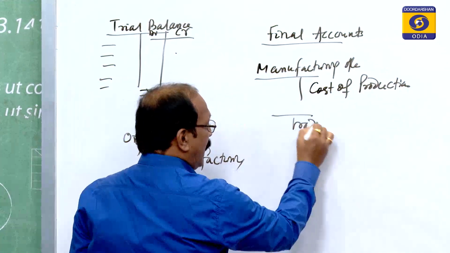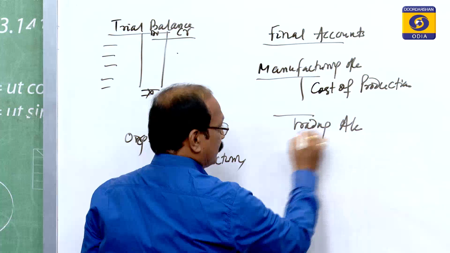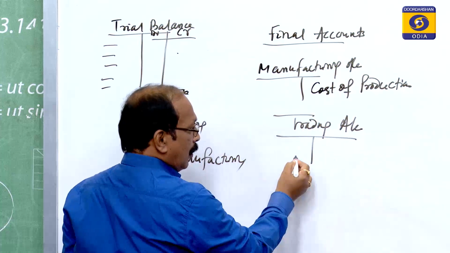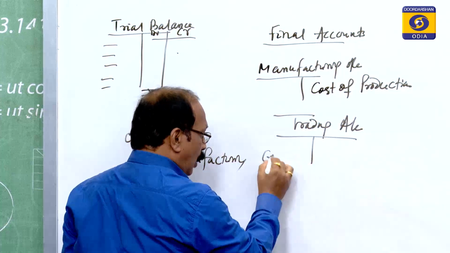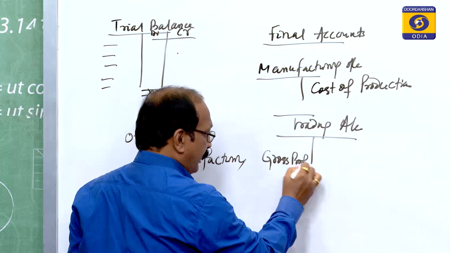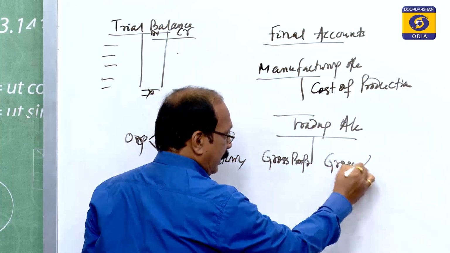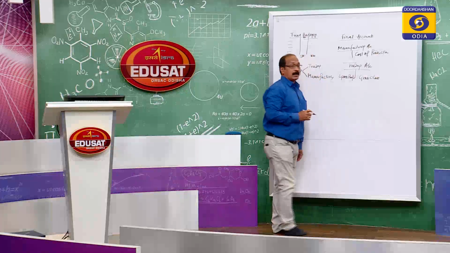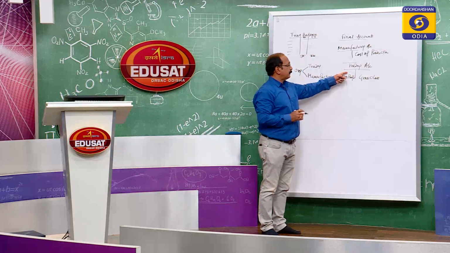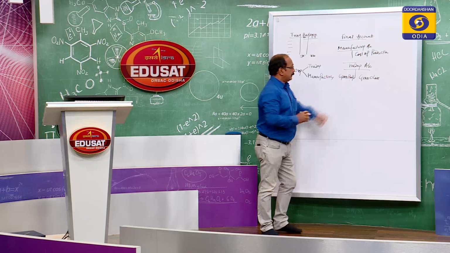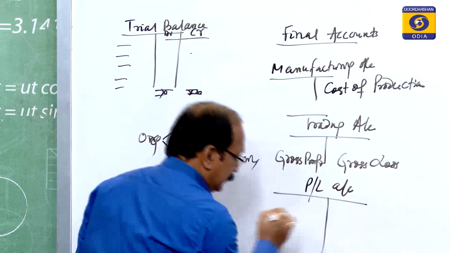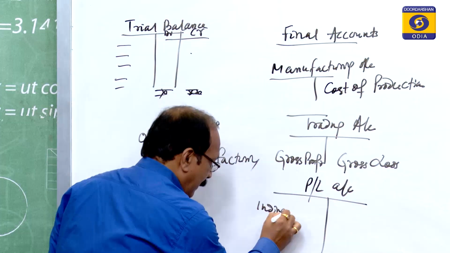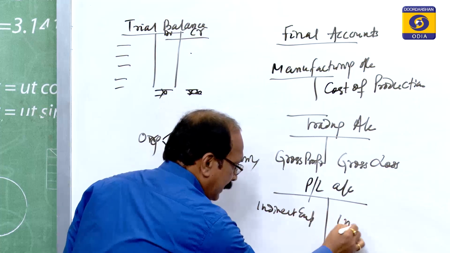Then we have to prepare the trading account. Here all the items are to be taken to find out the gross profit or gross loss, by taking the direct expenses and the materials. Then we have to prepare the profit and loss account. Here, indirect expenses and indirect incomes.